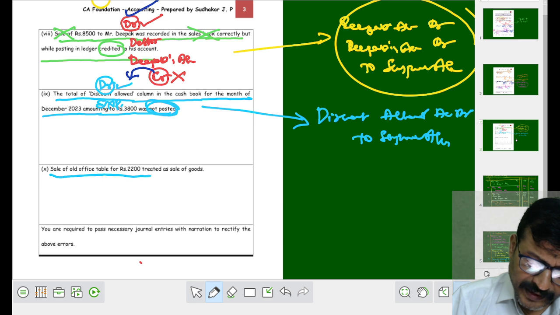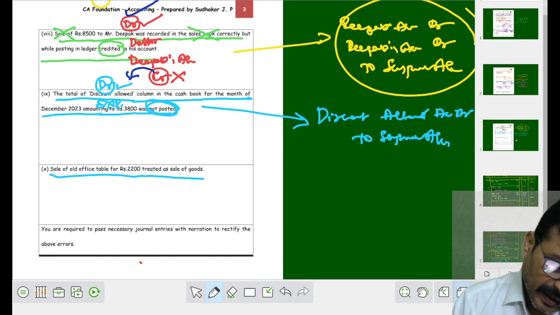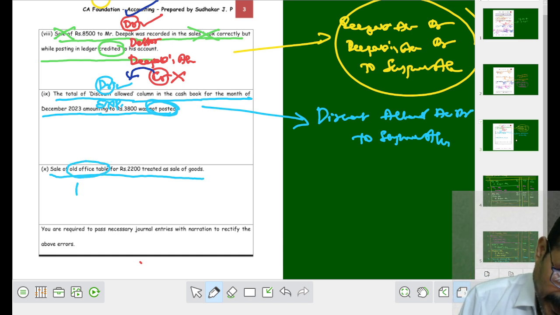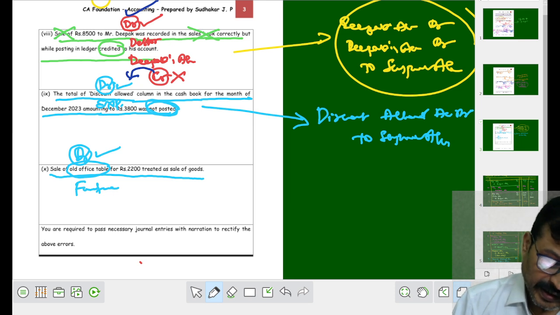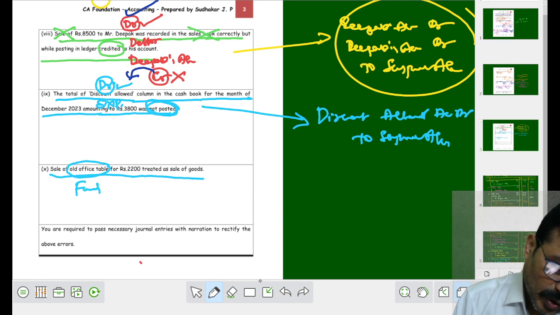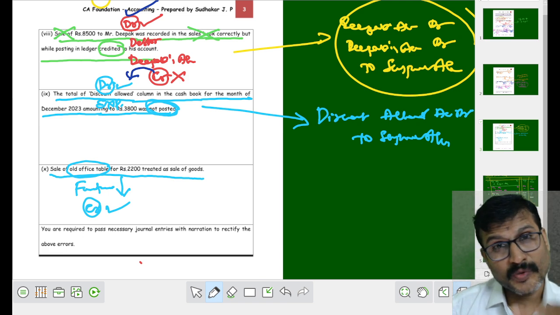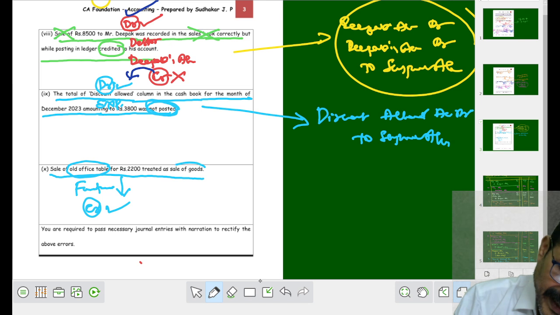Sale of old office table 2,200 treated as a sale of goods. Sale of old office table. Office table means what? Furniture. What to do with furniture? As a debit. Treated as a sale, right? When you sold the office furniture, your furniture decreases. Furniture is to be credited because you sold the furniture. Treated as a sale of goods. Sale of goods means what? Income. Income is wrong credit.